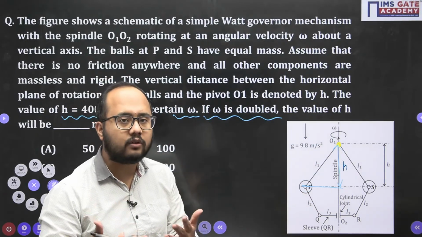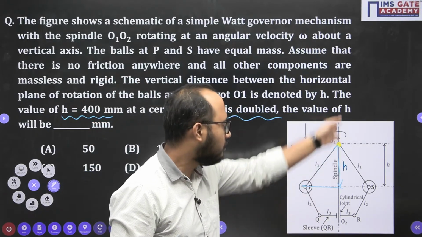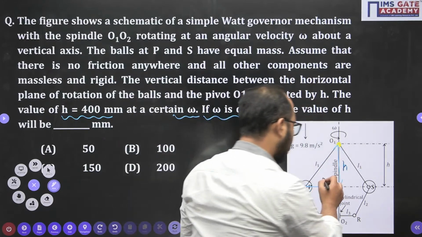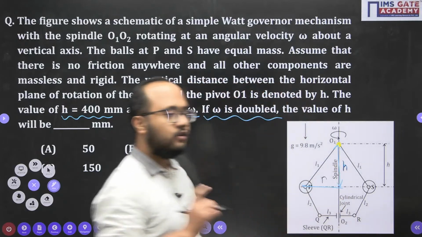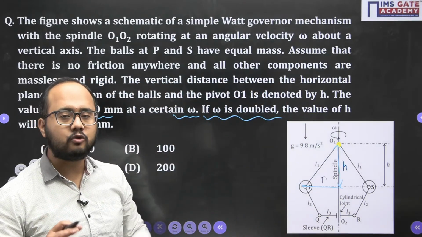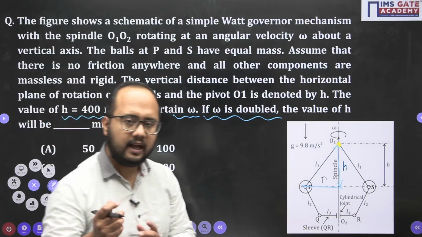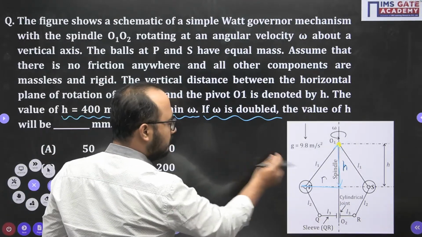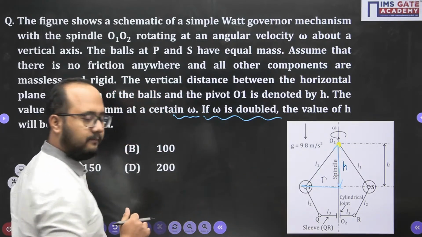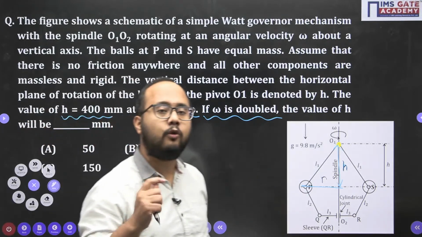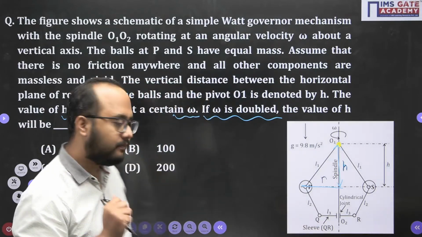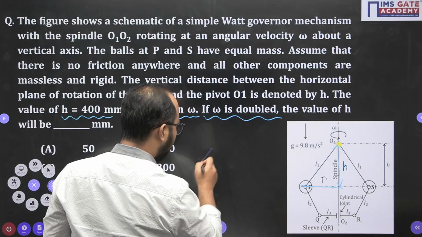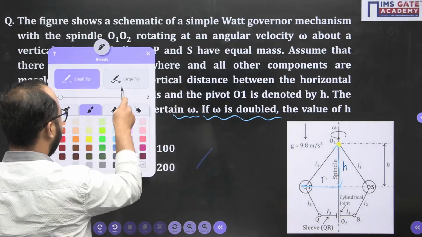What is the radius of rotation? From the center of the ball to the axis of the governor or the spindle axis, that distance is the radius of governor. So height of governor and radius of governor should be clear to you. As one more additional point that you should remember, what I have told you is a simple case of governor. There can be different cases, open arm, cross arm, right? What is the open arm case? See, how will open arm case be there?